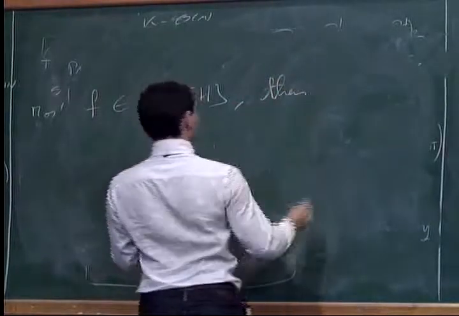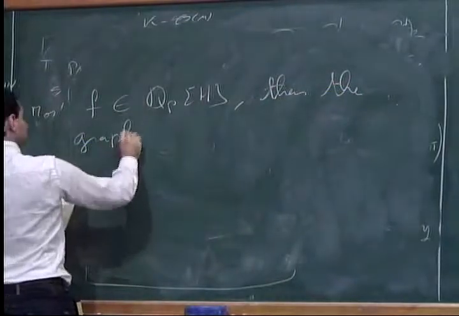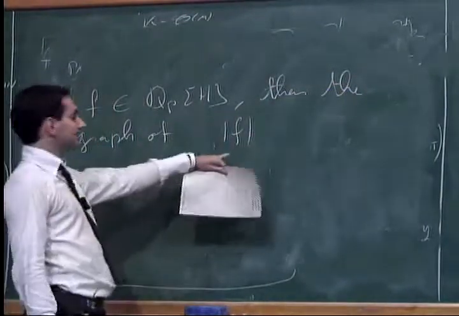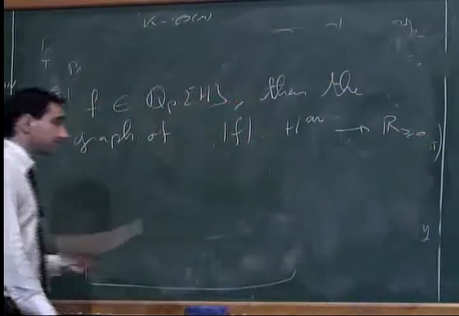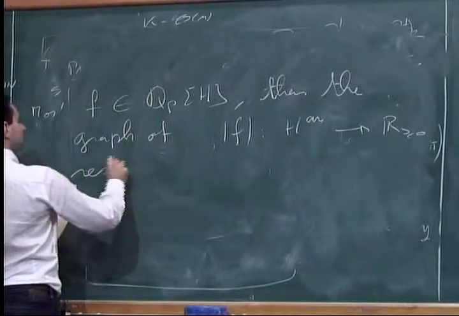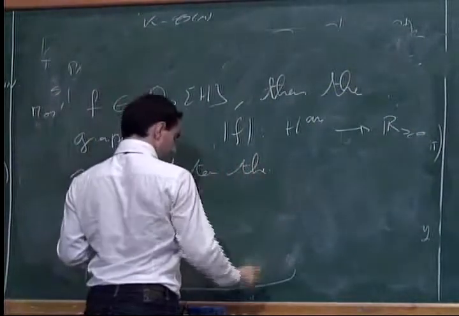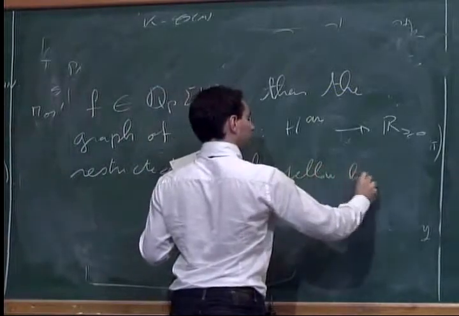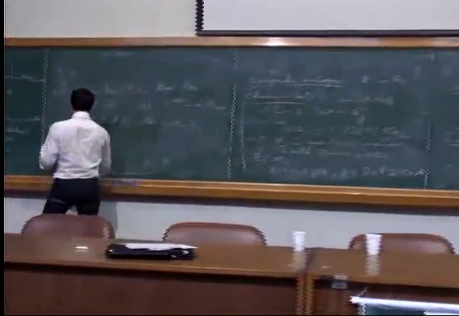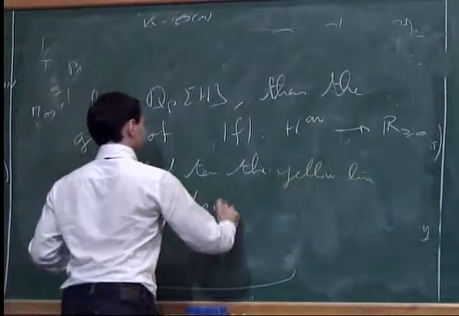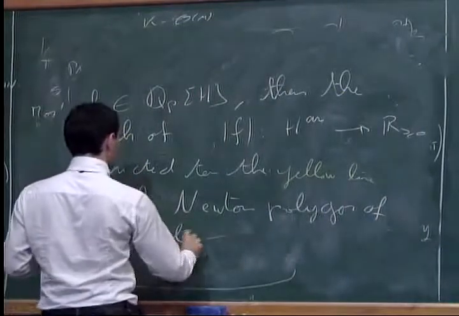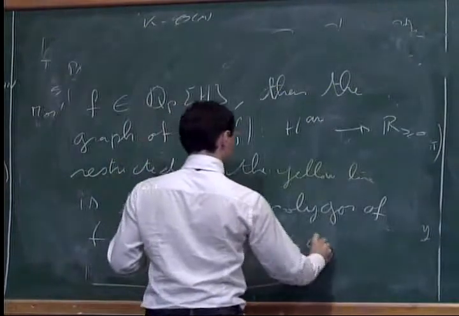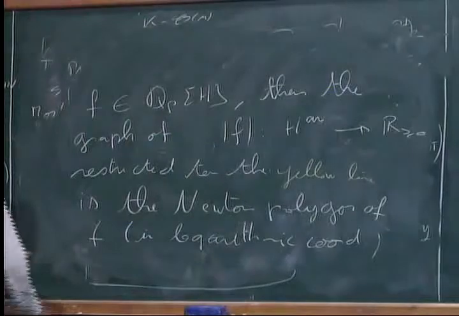Then the graph of the norm function, which is a real function going to 0, restricted to the line, the yellow line, is the Newton polygon of f, in logarithmic coordinates. And it is convex.